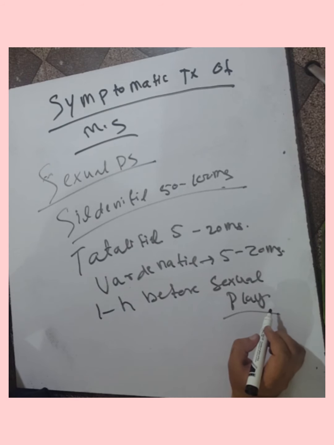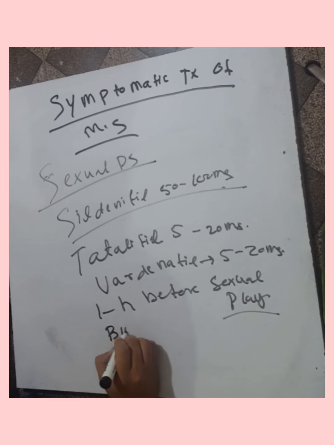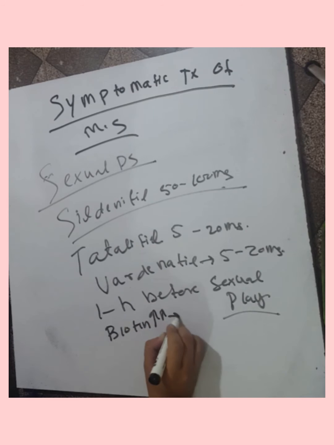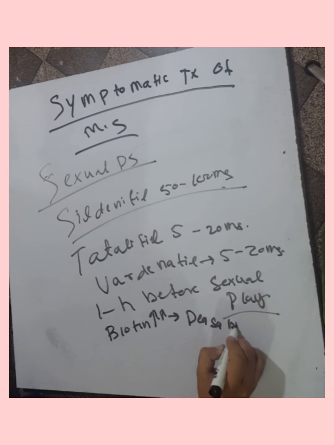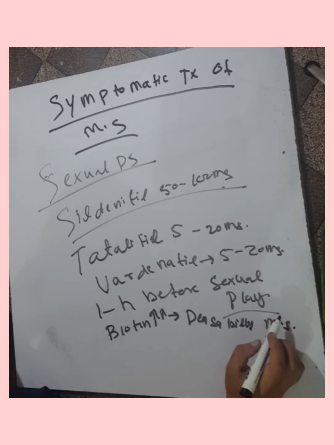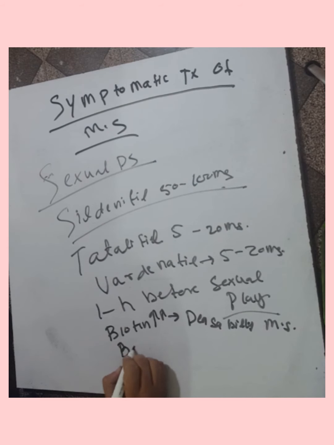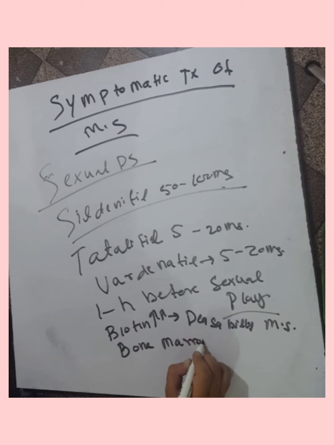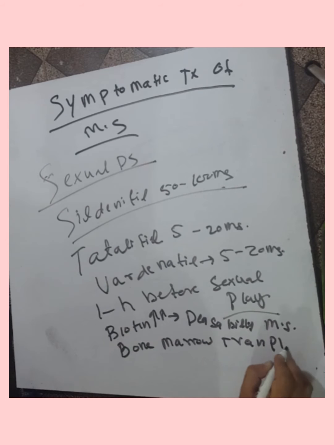A high dose of biotin can also improve disability in progressive forms of multiple sclerosis. These molecules promote remyelination, and bone marrow transplant may be helpful in cases of multiple sclerosis. This is the symptomatic treatment. In the next lecture, we will discuss the special treatment for multiple sclerosis, the advanced treatment for multiple sclerosis.